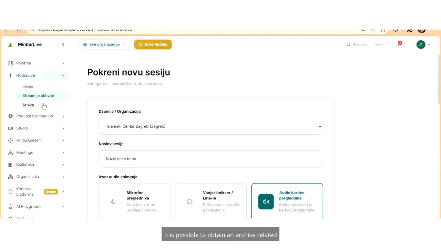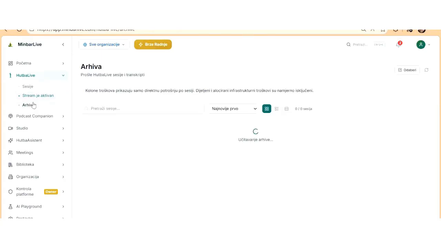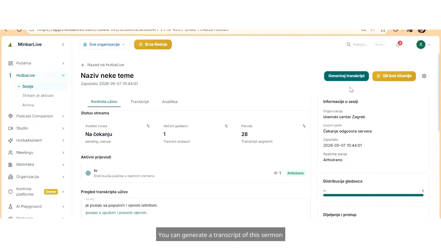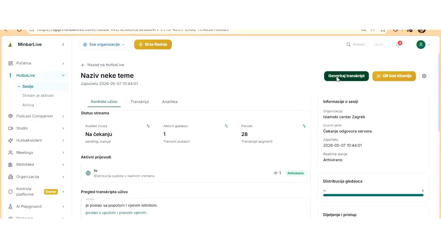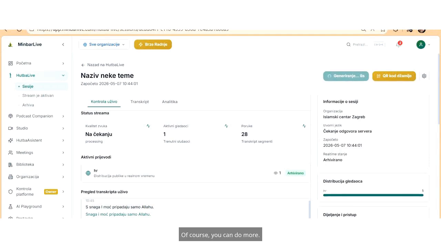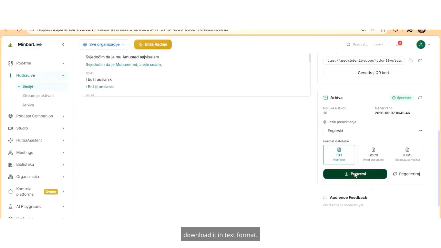It is possible to obtain an archive related to that session. So this page will be switched here, of course, to the old one, the community page. You can generate a transcript of this sermon in any language you want. I will now, for example, put English. This takes a few seconds, approximately 15 to 20, depending on the length of the text itself. Of course, you can do more. Once that transcript is created, you can download it in text format, in a document or HTML page.